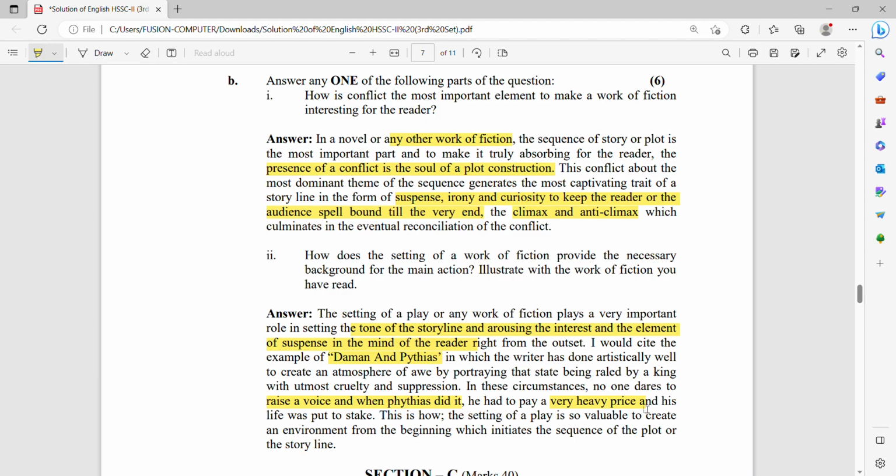This is how the setting of the play is so valuable to create an environment from the beginning which initiates the sequence of the plot and the storyline, so that the reader is conscious through the outset of the play of what would happen next.